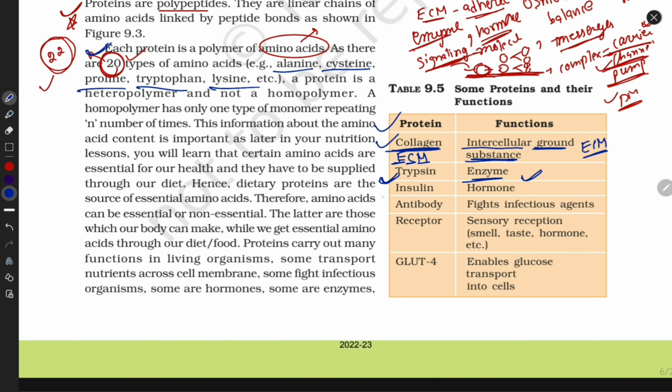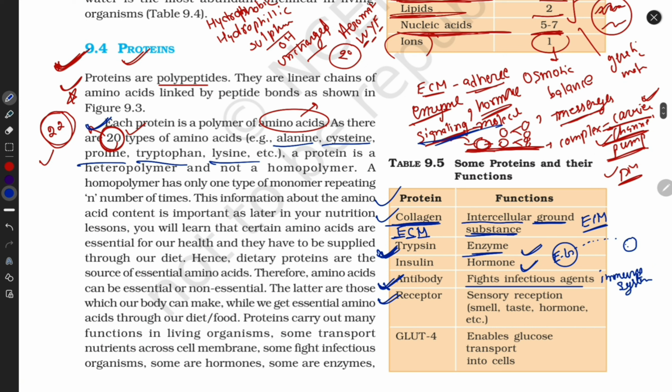They work as an enzyme, example is trypsin. They work as a hormone. What is a hormone? They are synthesized in an endocrine gland, and their working place is different, like growth hormone, insulin, glucagon, testosterone, progesterone. They work as a fight infection agent. They make our immune system, like they form antibody. They work as a receptor. When a signaling molecule comes for a particular organelle, all cells contain their receptor. So the signaling molecule comes and binds. I already taught you in chapter 22 how the hormone receptor complex will form.